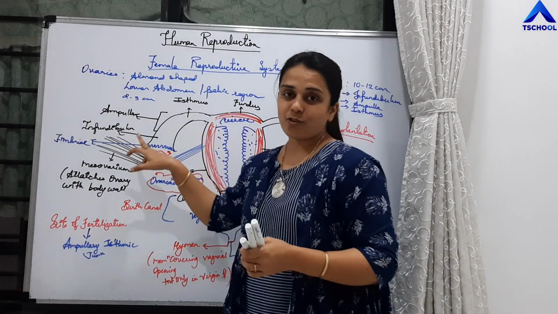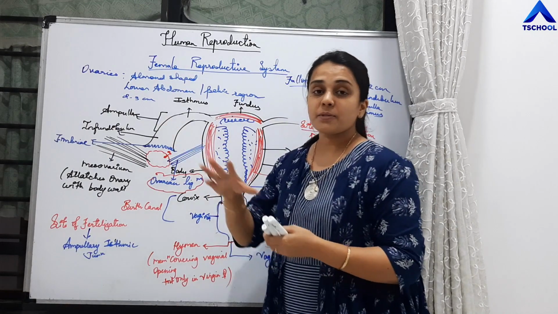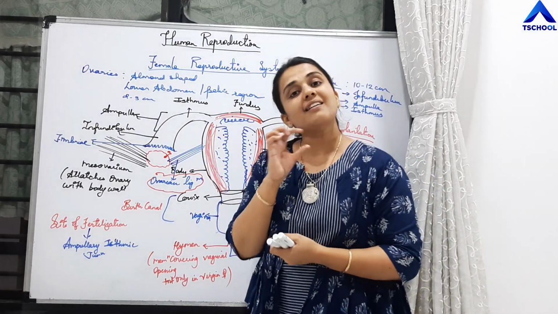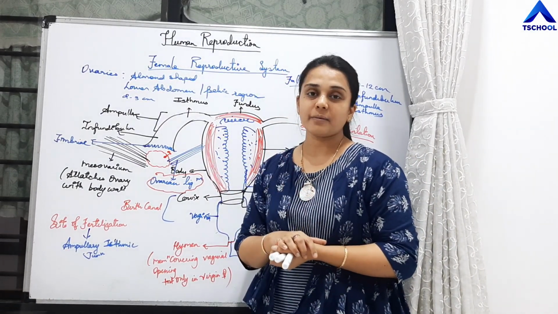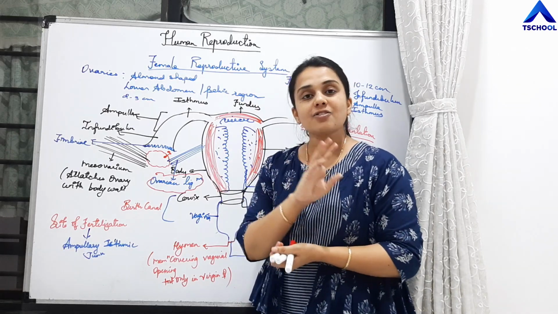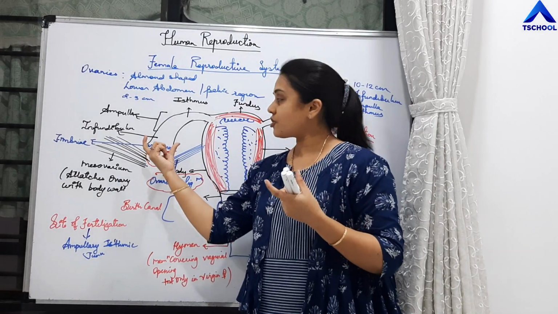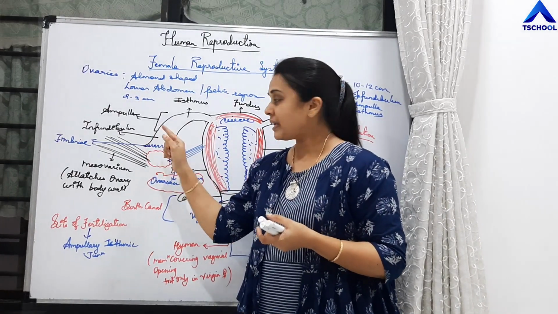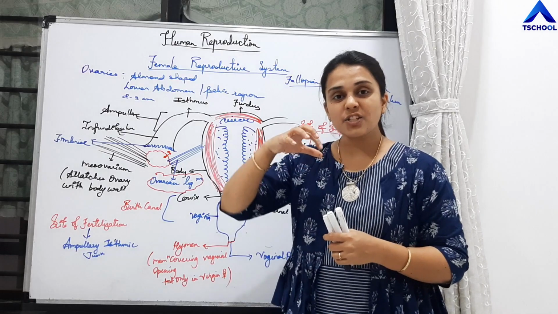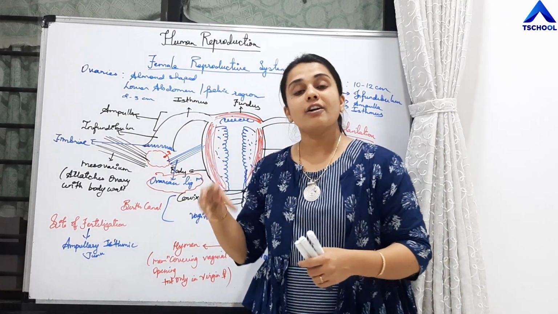So the primary sex organ is the ovary. Then comes the fallopian tube. It is a duct 10 to 12 centimeters in length. It consists of three parts, that is a broad funnel-shaped structure, the infundibulum. The tip of the infundibulum possesses finger-like projections called fimbriae.